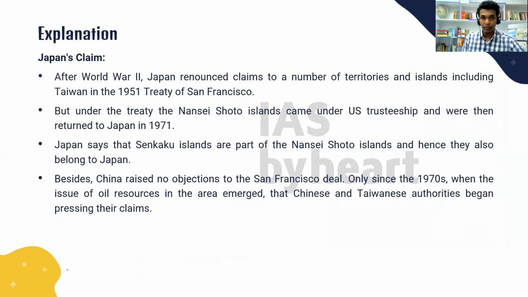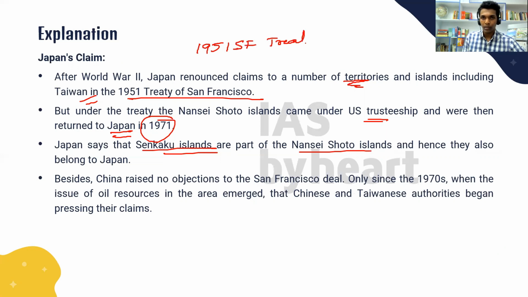So what is Japan's claim? After World War II, Japan renounced its claims to a number of territories, and this includes Taiwan as well, under the 1951 Treaty of San Francisco. But under the treaty, the Nansei Shoto Islands came under U.S. trusteeship and were returned to Japan only in 1971. So the Senkaku Islands are a part of the Nansei Shoto Islands. So what happened after 1951? Under the 1951 San Francisco Treaty, Japan gave it to the USA.